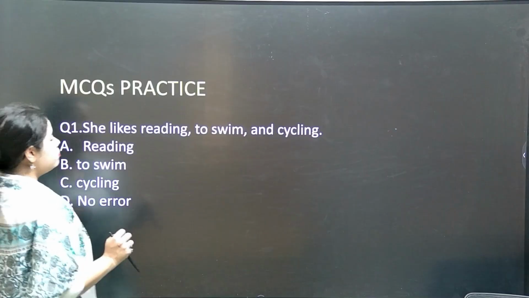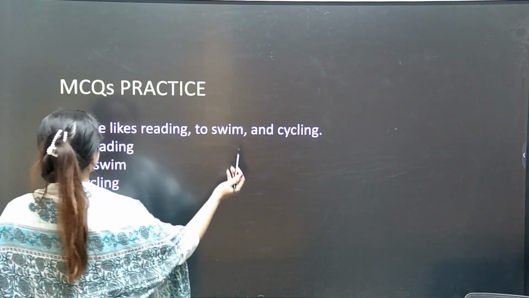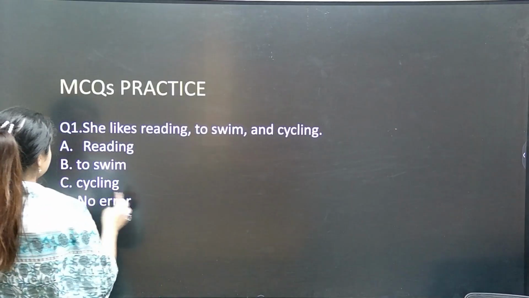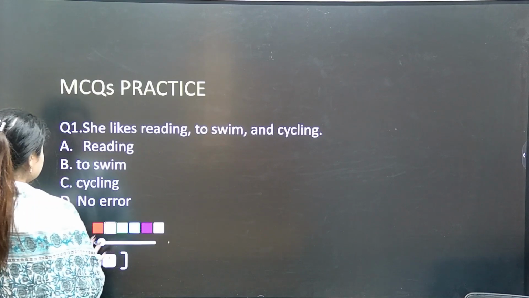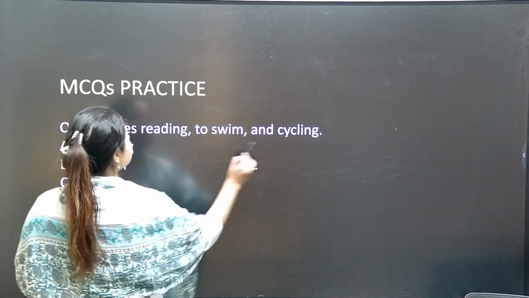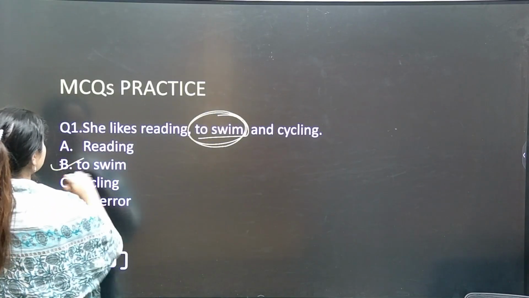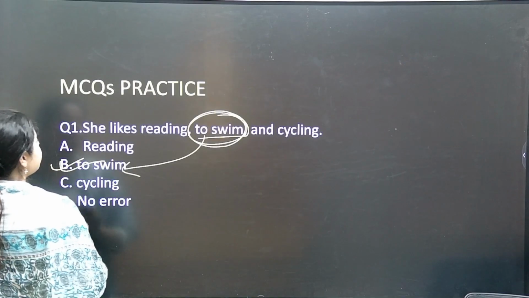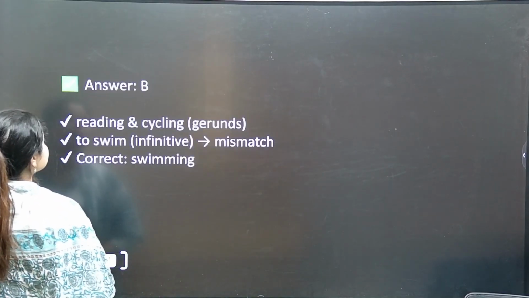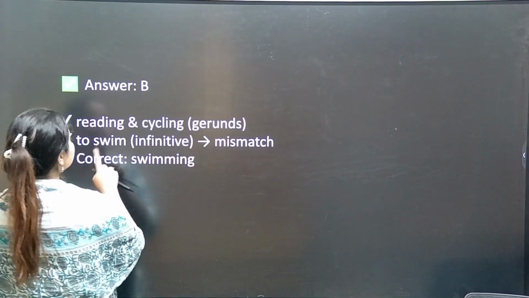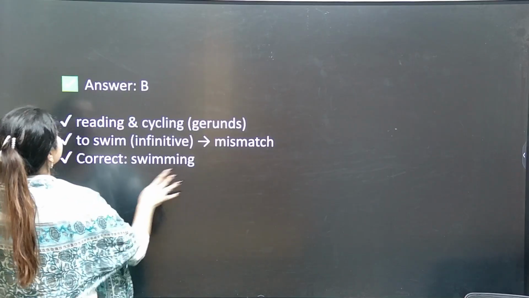Now let's come to the MCQ practice. She likes reading, cycling and to swim. See where it is going wrong. So here it is going wrong or not? Yes, so to swim is going wrong. Otherwise the sentence was right. So what will be the correct sentence? Reading and cycling are gerunds. To swim is an infinitive. There is a mismatch. So the correct will be swimming. Now let's move to the next.